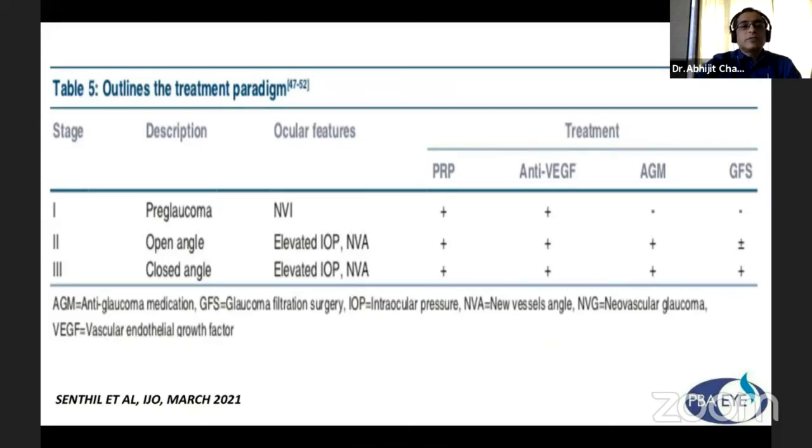Stage 1, pre-glaucoma, ocular features NVI, will do anti-VEGF and PRP. Not much requirement of anti-glaucoma medications or surgery. Stage 2, open angle with elevated IOP and NVA: PRP, anti-VEGF, and anti-glaucoma medication, plus or minus surgery may be required. Stage 3, closed angle with elevated IOP and NVA, we need all 4 weapons.